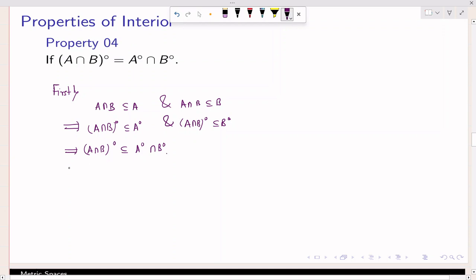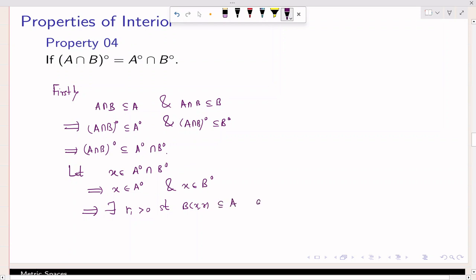Now to prove the converse, let x belong to A interior intersection B interior. So this implies x belongs to A interior and x belongs to B interior. So as per the definition, there exists some radius r1 positive such that open ball about x of radius r1 is contained in A, and x belongs to B interior, so there exists r2 positive such that open ball about x of radius r2 is contained in B, right? Let's write r1 and r2 here.